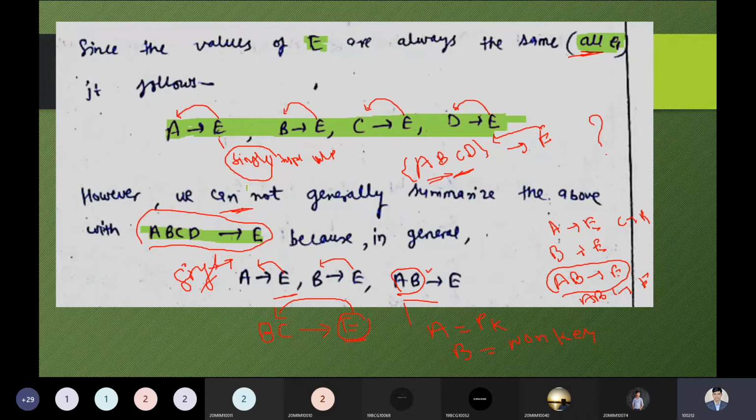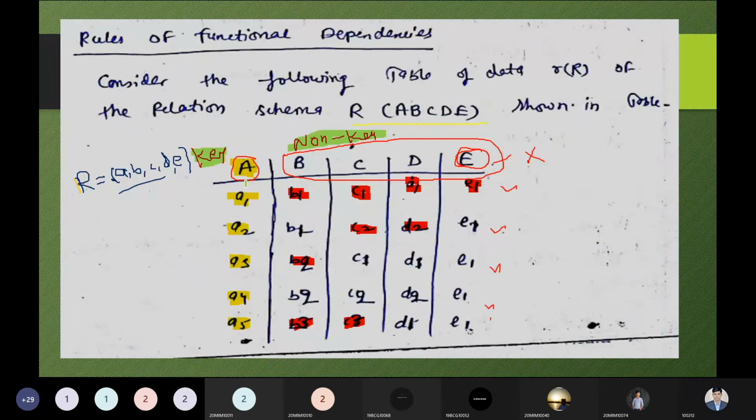A, B, C, D cannot determine E, and E also does not depend on the combination A, B, C, D. Individually it is possible, but the combination cannot be possible. Why? Now look at this data. If I'm talking about A3, A3 is holding B2, but it can also have duplicacy over here, A3, A4. So the combination is not possible.